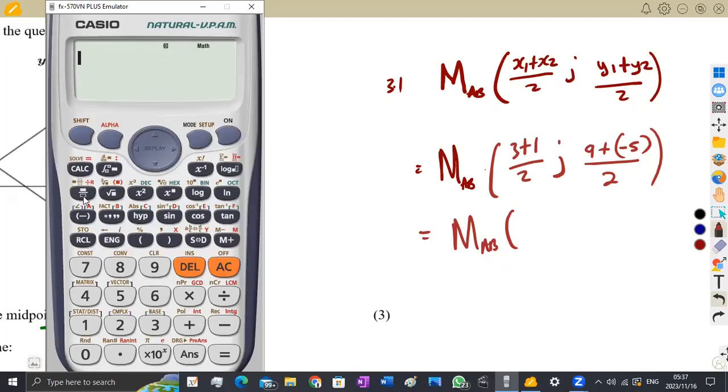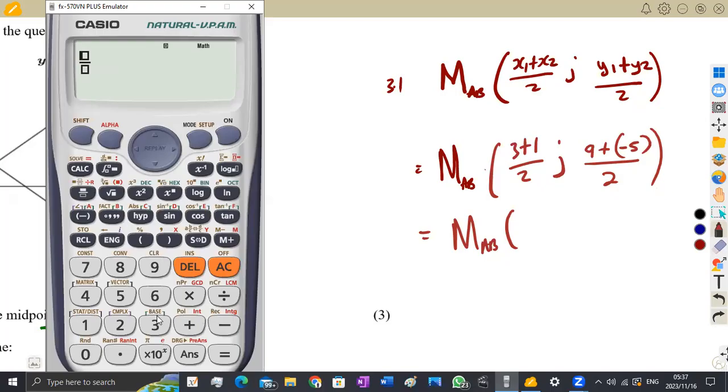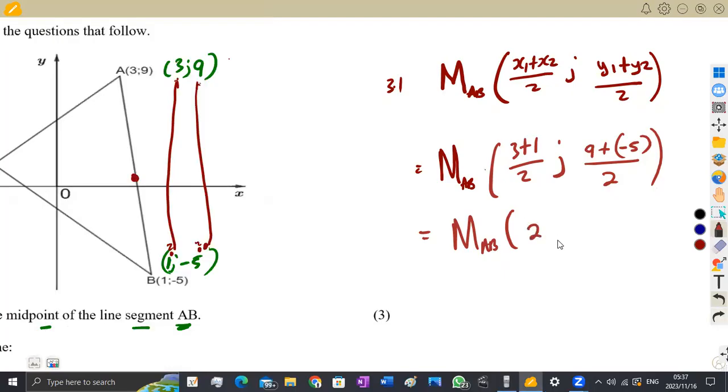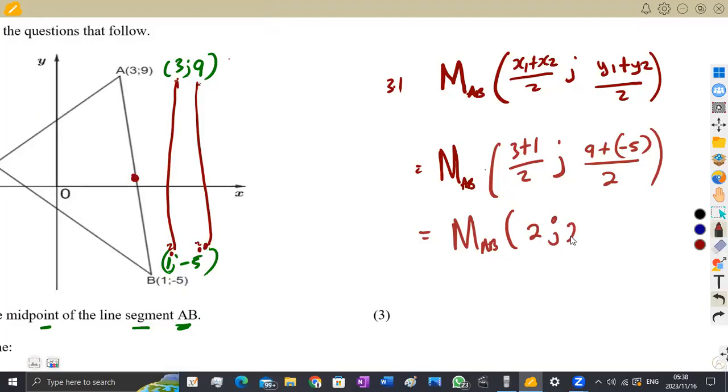For x, you just simplify as it is on your calculator. So put a fraction, 3 plus 1 over 2. This is going to give you a 2. You separate it. You go to the y values. We've got 9 and minus 5. So this is 9 plus minus 5, everything over 2. That is going to give you a positive 2. So this is the midpoint of AB.